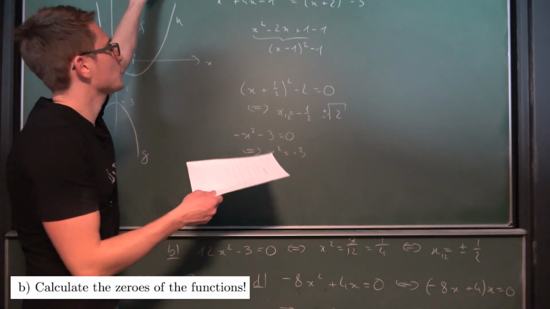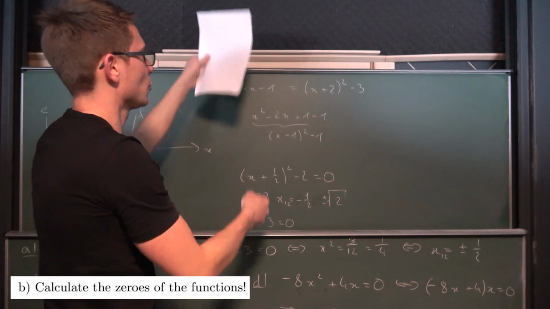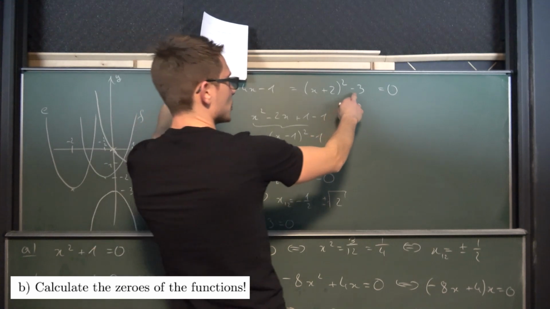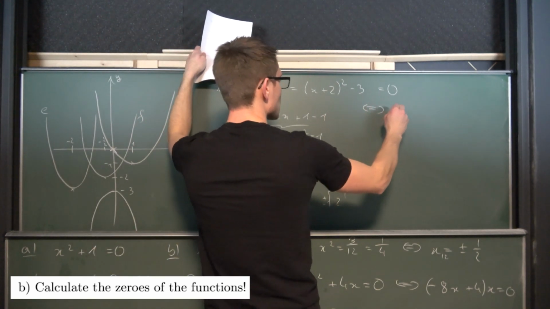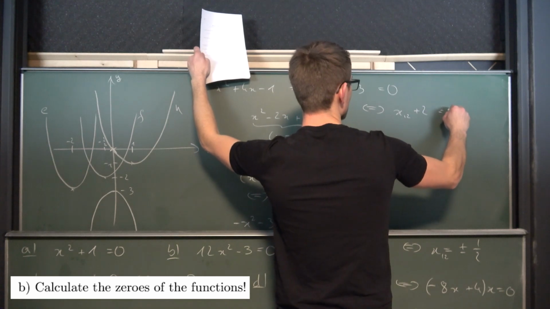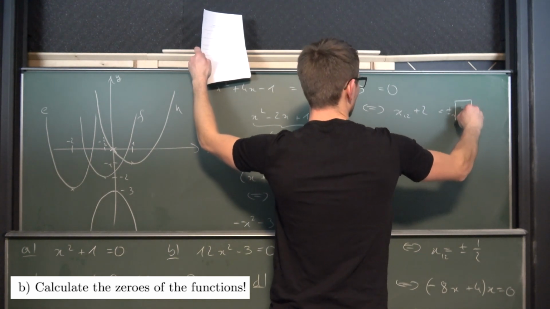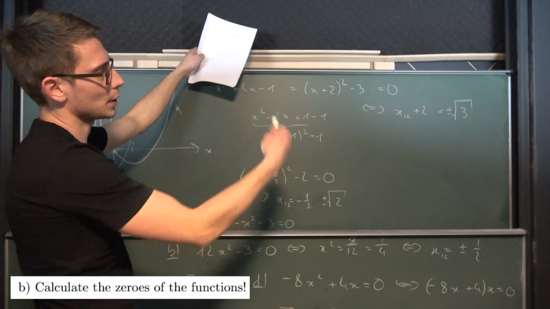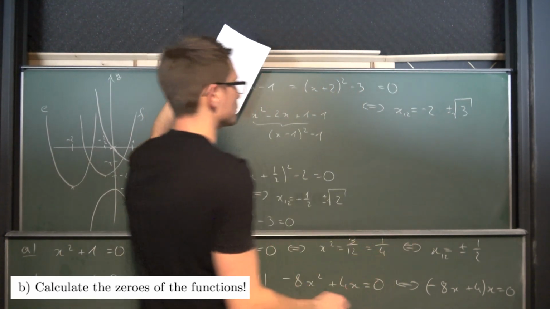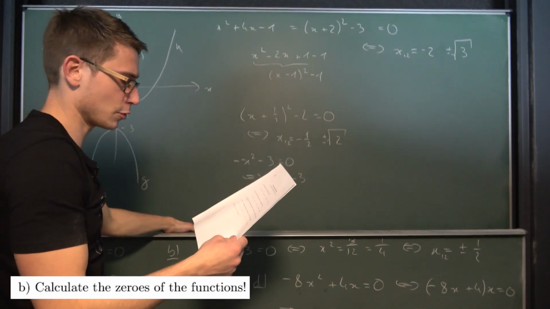Now for the next one, we already put it into vertex form up here. So if I'm going to set it equal to 0, we are going to subtract 3 and take the square root. So we are going to get that x₁,₂ + 2 is equal to plus or minus the square root of 3. And now we are going to subtract 2, giving us overall that x₁,₂ is negative 2 plus or minus the square root of 3.